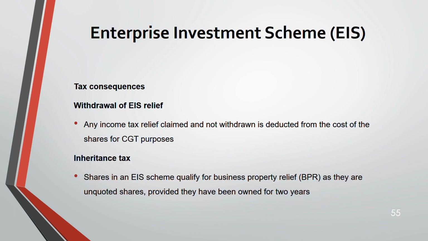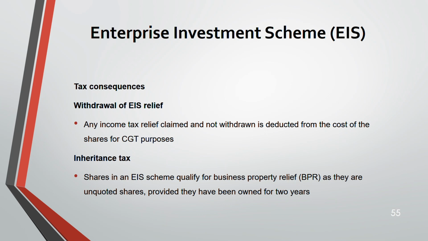Now, inheritance tax. Shares in an EIS scheme qualify for business property relief. In inheritance tax, we have a relief known as business property relief. This is only for business property. Certain conditions are there. We haven't finished inheritance tax yet. I've not covered it.